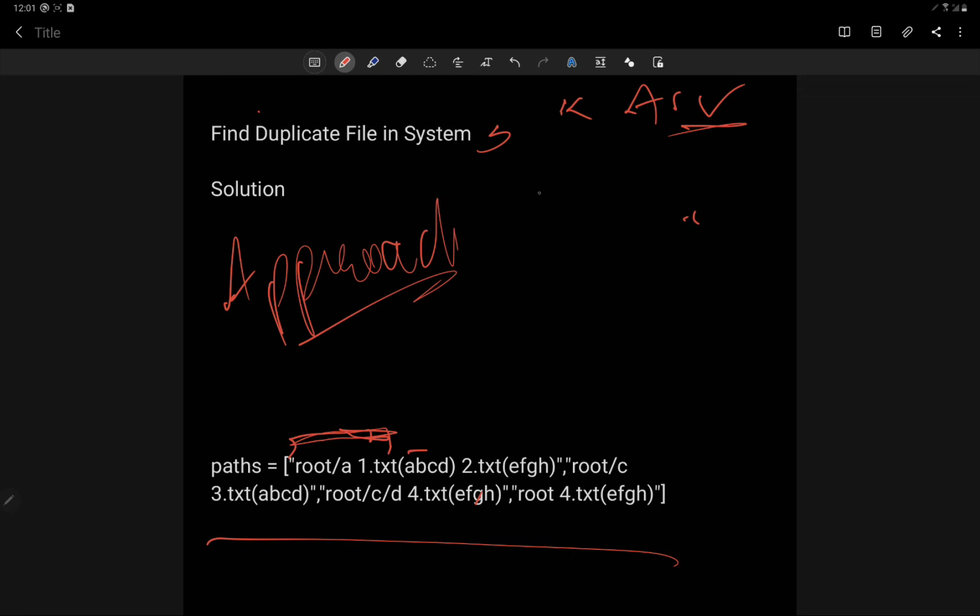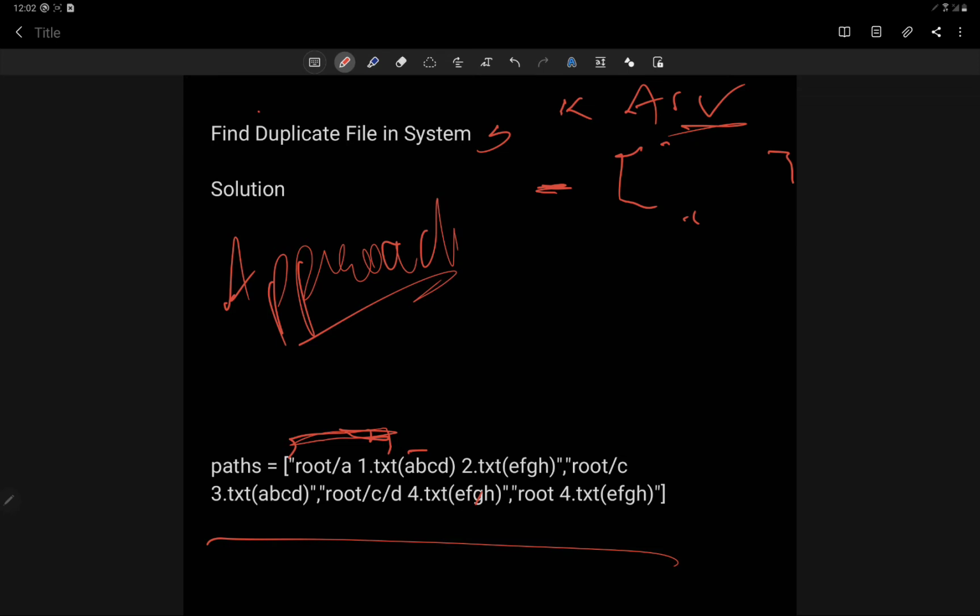So any key having an array of size more than 1, that is, it contains more than one path, means its duplicate is present in the file system, and we have to return that. The main thing is how we sort this, and it will be clear from the coding point of view. I hope the approach is clear.